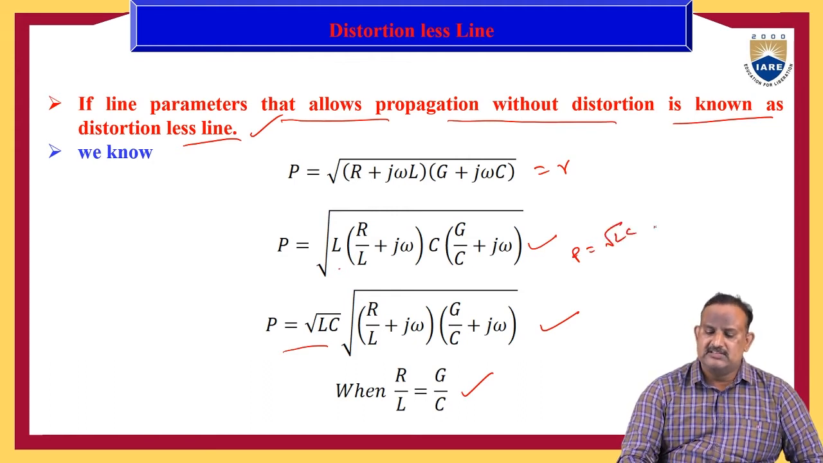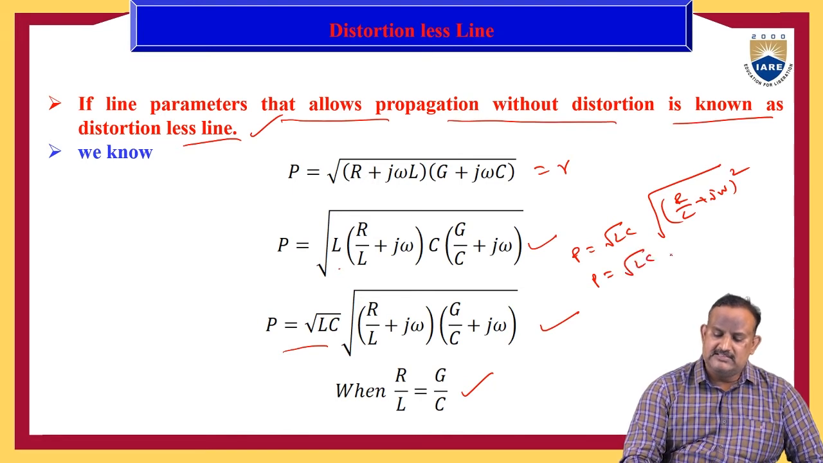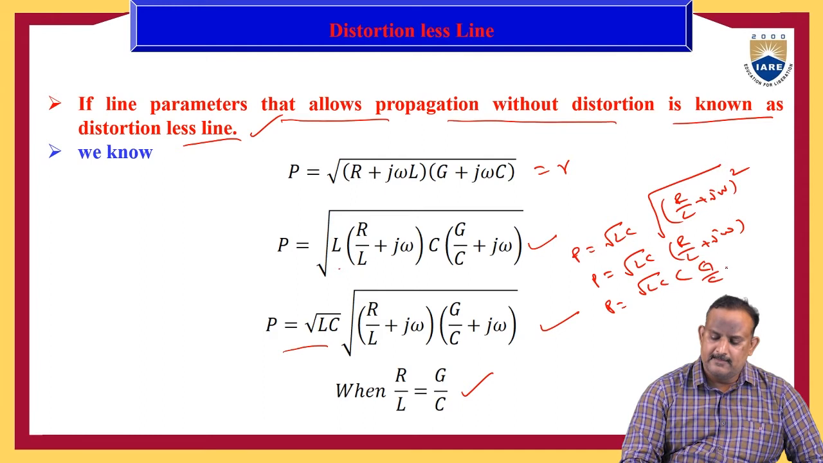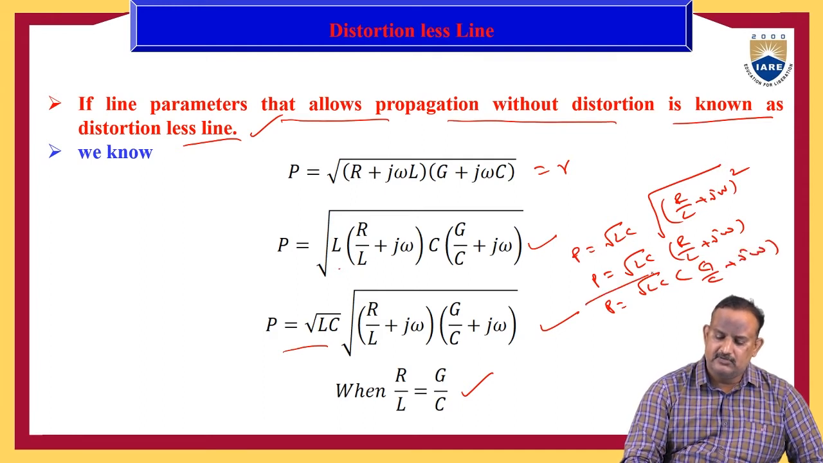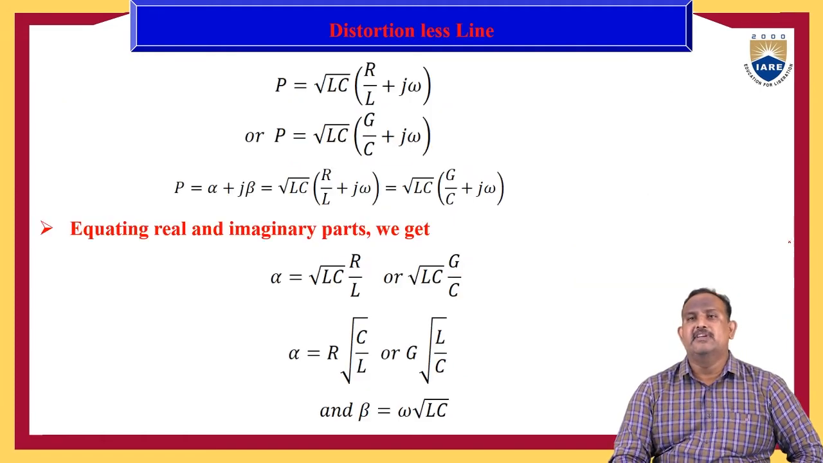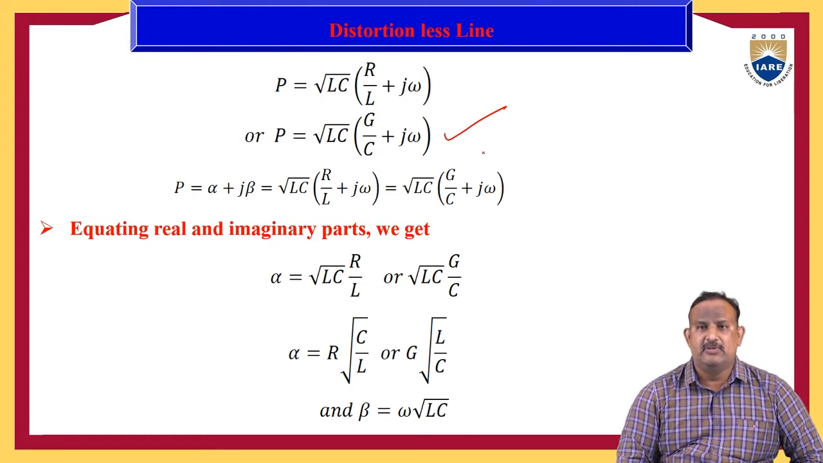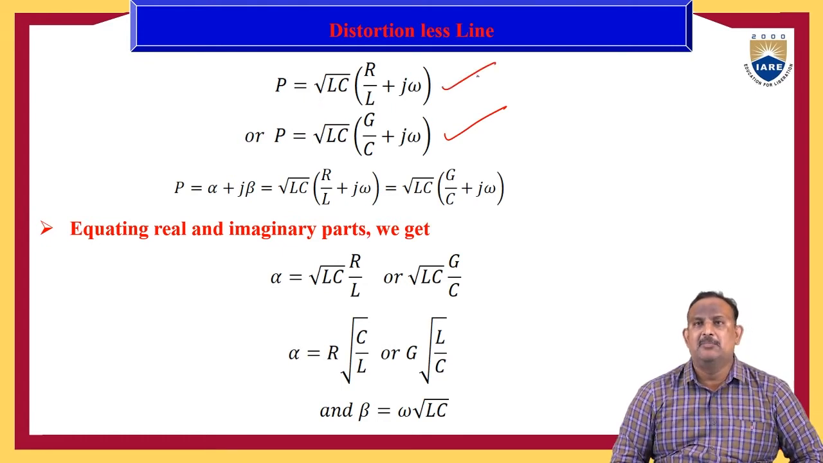root LC into root of (R by L plus j omega) whole square, or P is equal to root LC into (R by L plus j omega), or P is equal to root LC into (G by C plus j omega). So here we can express the propagation constant in two ways: P is equal to root LC into (G by C plus j omega), and P equal to root LC into (R by L plus j omega).